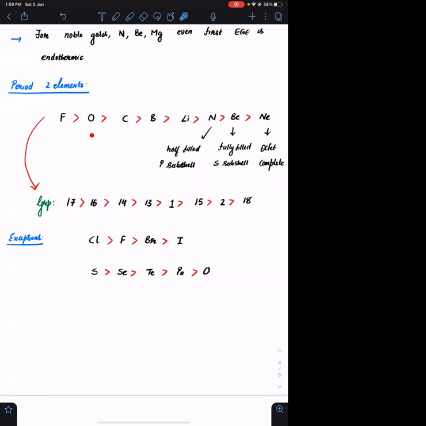उसके बाद ऑक्सीजन, कार्बन और ग्रुप, यहाँ पे ग्रुप नंबर्स लिख लेते हैं, यहाँ पे है ग्रुप 17 greater than 16 greater than 14 greater than 13. 16 के बाद we expect it to be 15, but 15 और 2 और group 18 सबसे last में है. Okay, the reason for group 15 elements to be less is half filled, group 2 elements to be less is fully filled exceptional. For group 18 it is octet complete structures. Okay, octet complete configurations. Agreed? बस इतना ही, ये याद रखना है आपको.